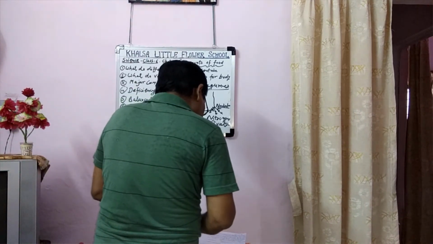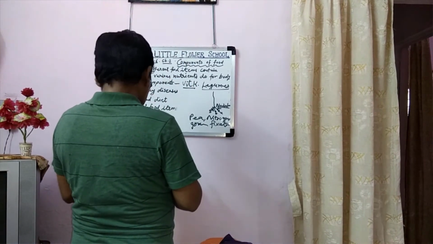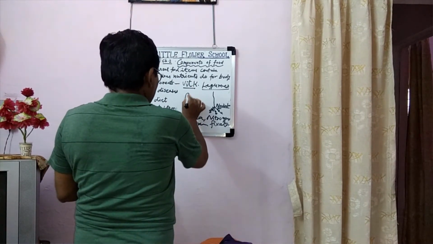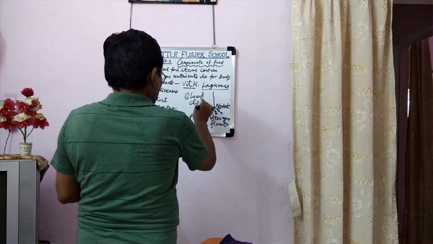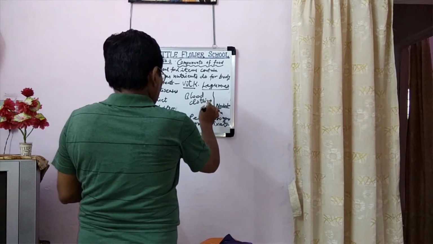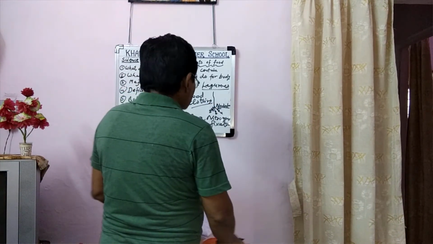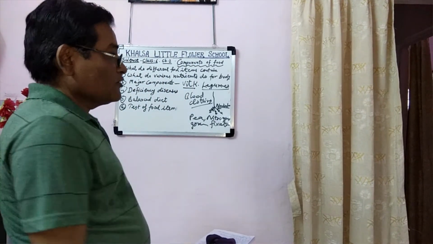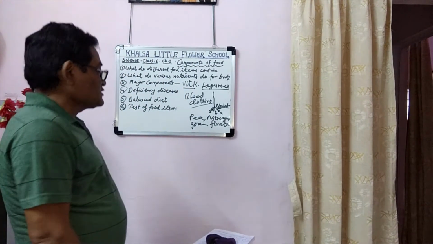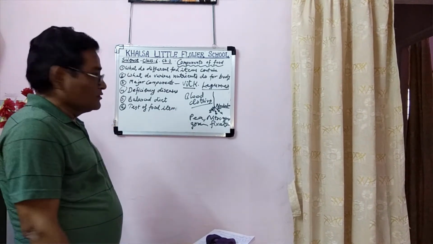So its main function is blood clotting. Blood clotting is a main important function. When we are injured by anything, after some time the flowing blood becomes a clot.